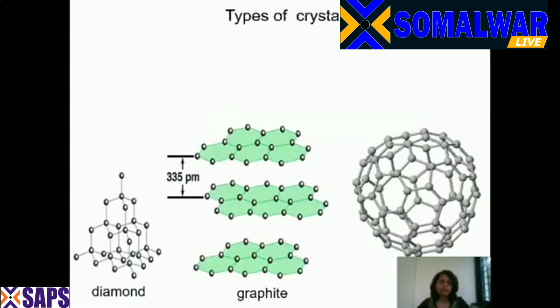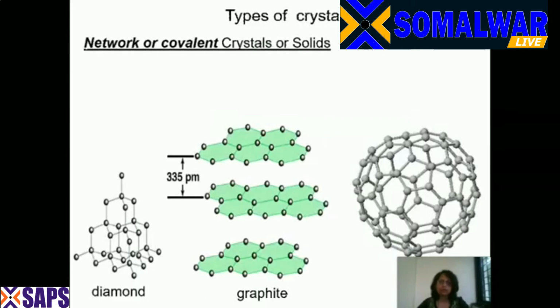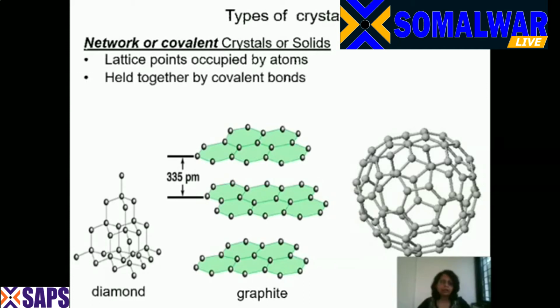The next type of crystal is the covalent crystal or a covalent solid. In this case, the lattice points are occupied by atoms. You all know what are lattice points. I showed you. In the previous crystal, the lattice points were occupied by the cations or anions. In this case, the lattice points will be occupied by atoms. Here, the example that I have showed you is diamond, graphite, and fullerene. And here the lattice points are all occupied by the carbon atoms. As they are occupied by carbon atoms, they are held together by covalent bonds. The bonding is very strong and hence they are very hard and they have a very high melting point.